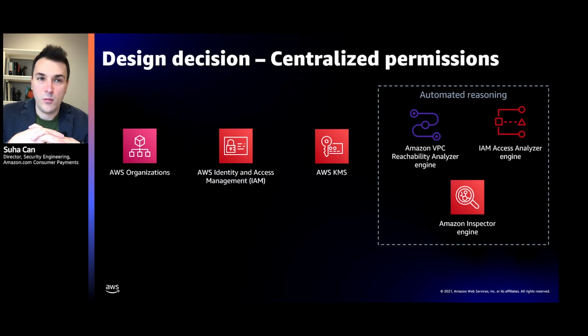That team, via mathematical analysis, uses the engines behind these three services that you see on the right-hand side: the VPC Reachability Analyzer, IAM Access Analyzer, which is awesome, by the way, and Amazon Inspector.